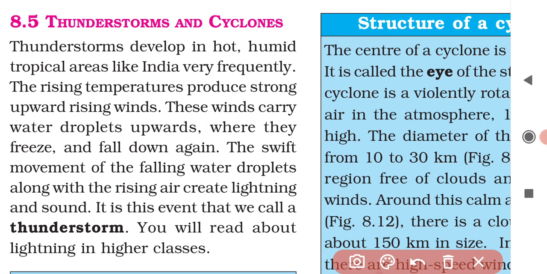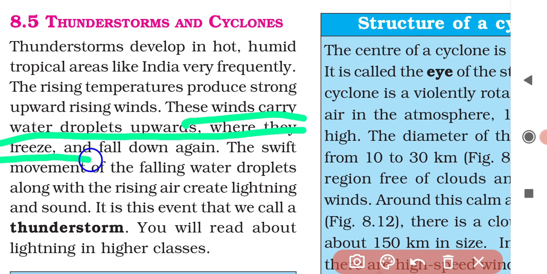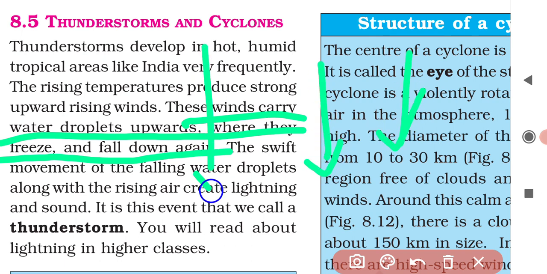So these winds carry water droplets upwards where they freeze and fall down again. When the water droplets go up to form the clouds, they cool down and condense when they reach above. So the water droplets again fall down in the form of rains.